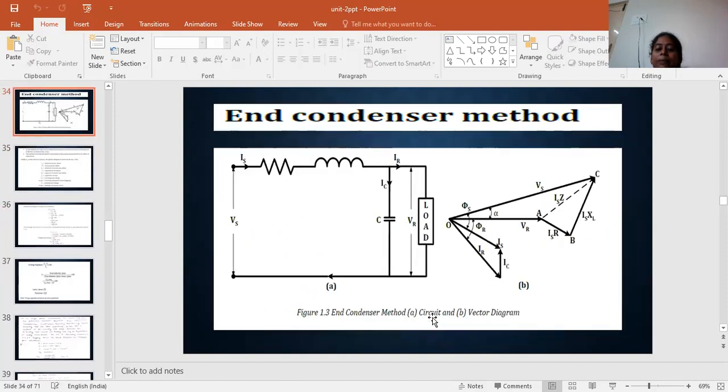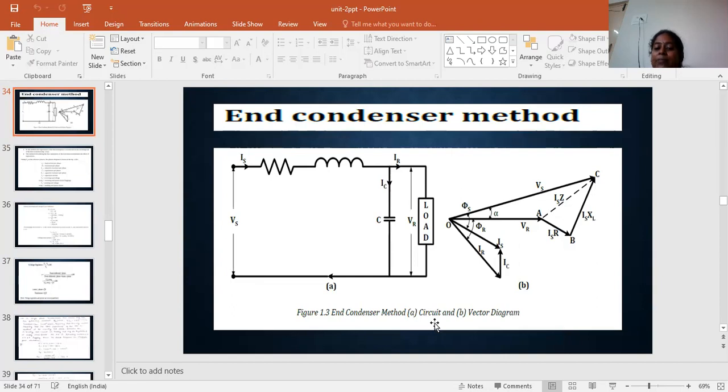Once again, I will repeat this end condenser method, and this one is the calculation for the medium transmission lines. Okay, in the medium transmission line, three types of calculations are considered here. First one is the end condenser method, second one is the nominal T method, and third one is the nominal pi method. Okay, these three methods are calculated. The first one is the end condenser method.